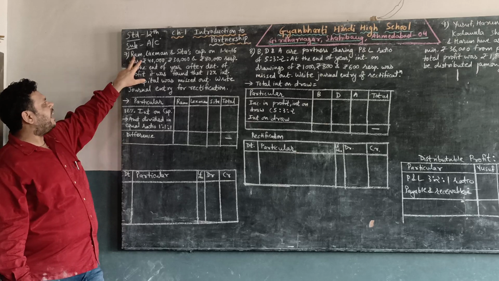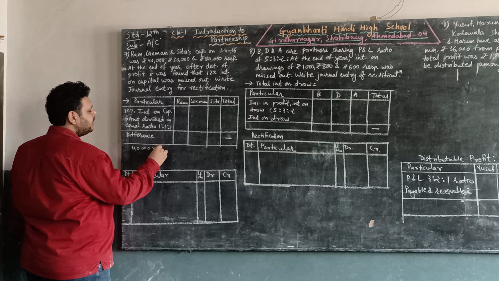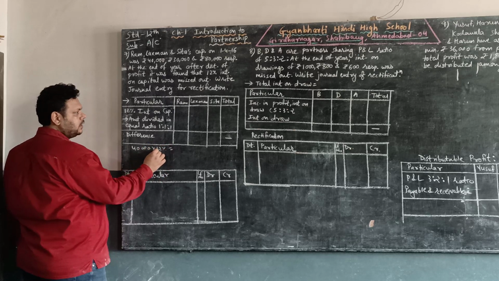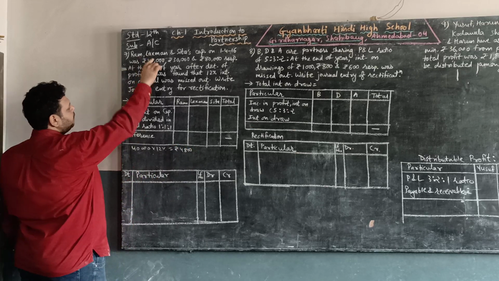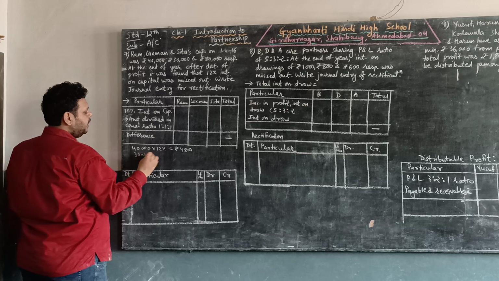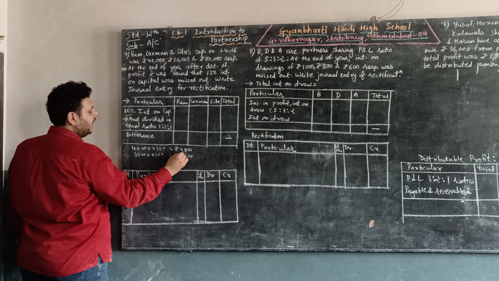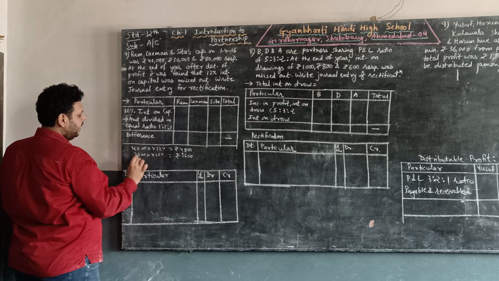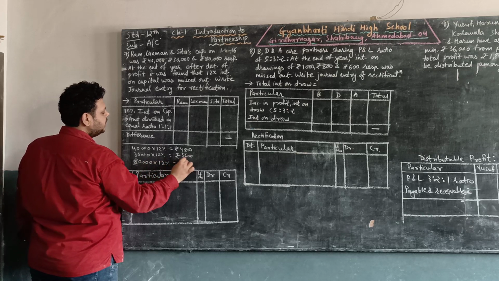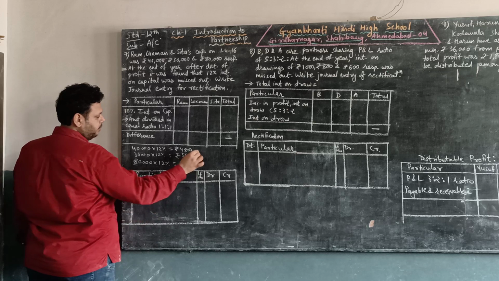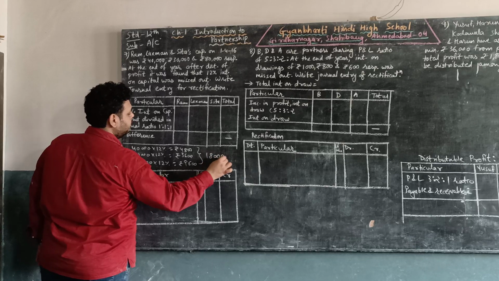So first of all, Ram's capital is 40,000. Its interest is 12%. So 12% of 40,000 will be rupees 4,800. Similarly for Lakshman, Lakshman's capital was 30,000 into 12% will be rupees 3,600. And last is Sita. Sita's capital is 80,000 into 12%. That will be rupees 9,600. Adding all the three, we will get rupees 18,000.